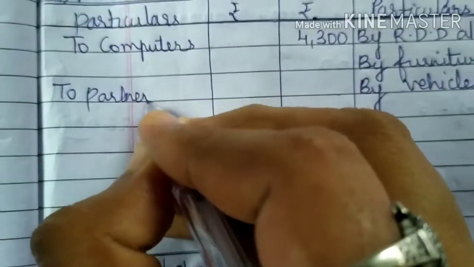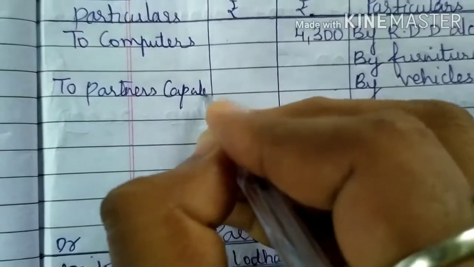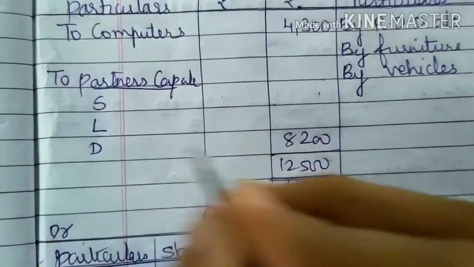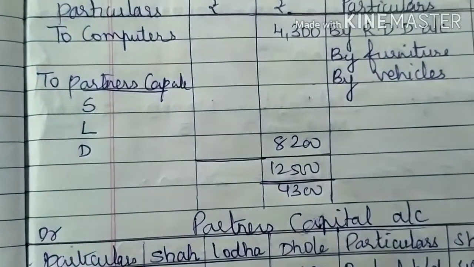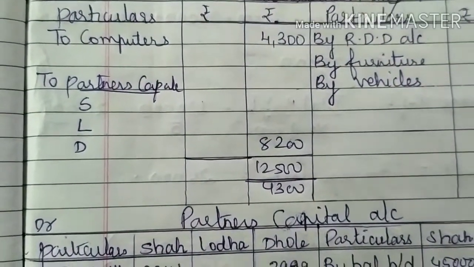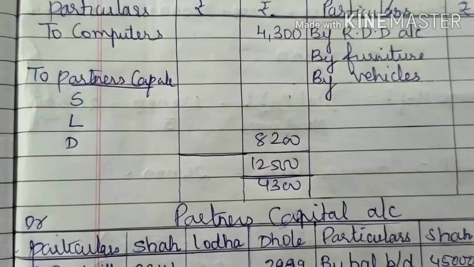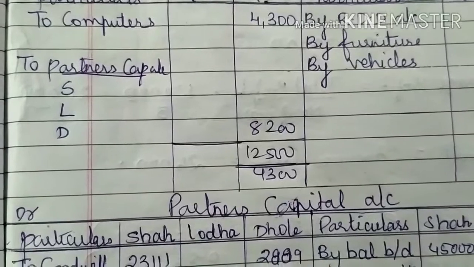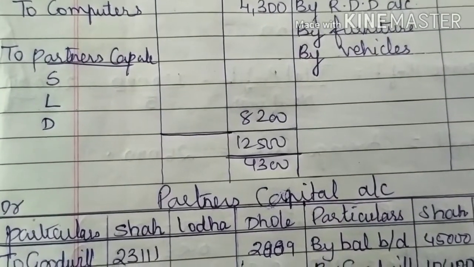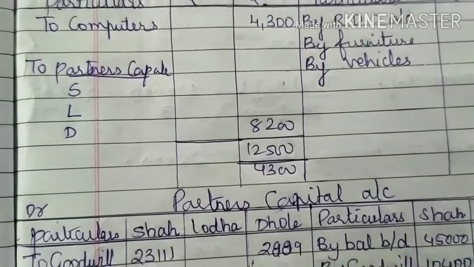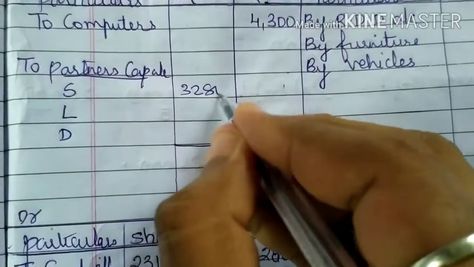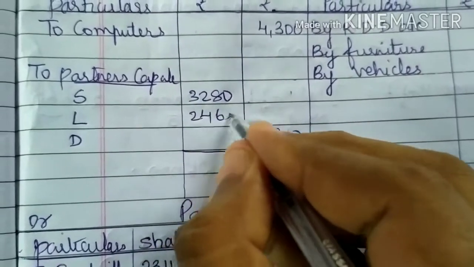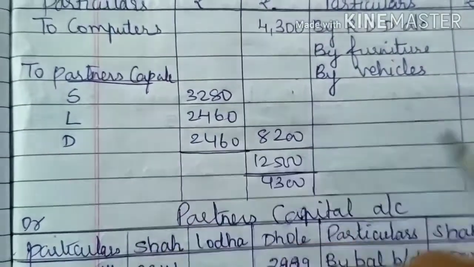So to partners capital account, Shah, Lodha and Dhole. So 8,200 multiplied by 4 upon 10, 8,200 multiplied by 3 upon 10. So you will be getting 3,280. You will be getting 2,460, 2,460.